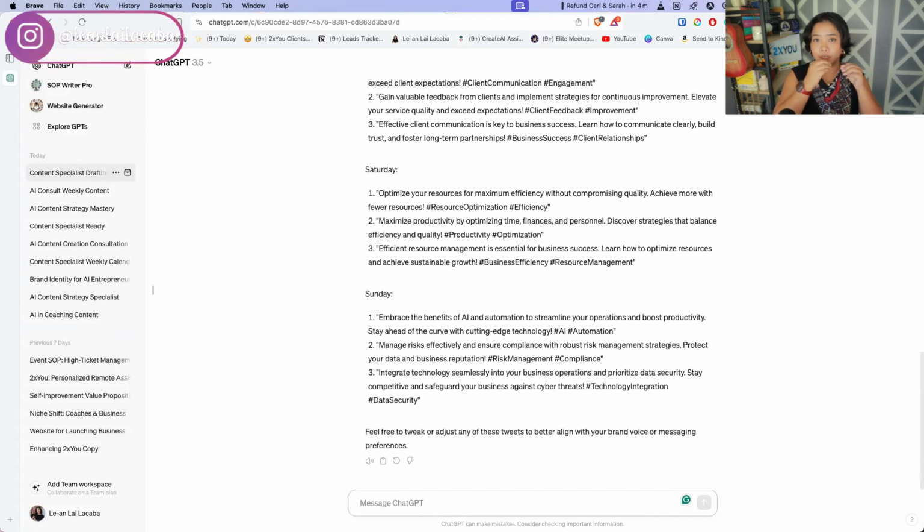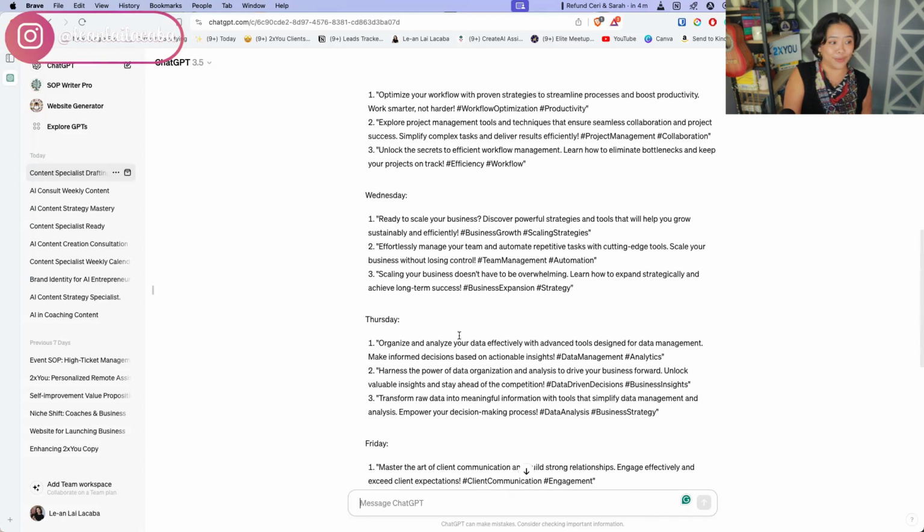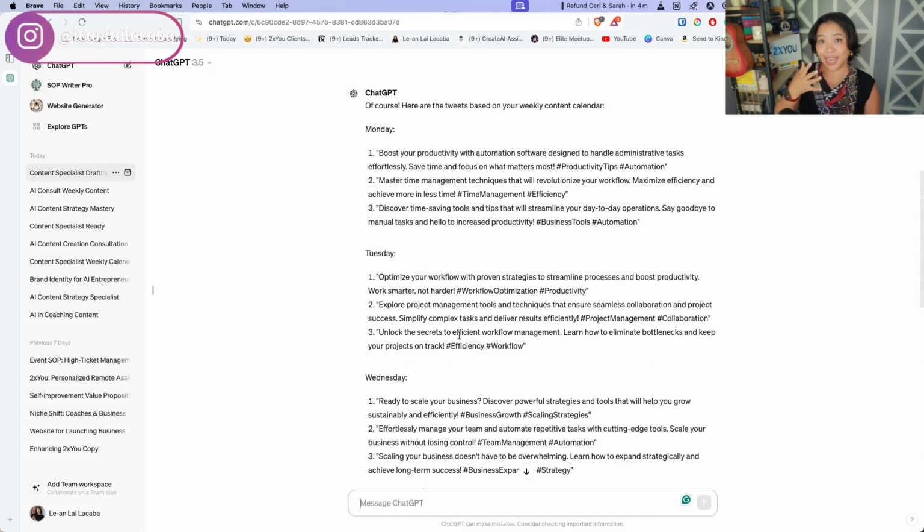The more specific you are with your AI assistant, the more specific the output or outcome they're going to give you. So here, it gave us just really short tweets that we can now start using. You can use this as your first draft. You can edit this, make it your own, and customize this as much as you can. But the point is you now essentially have a tweet writer.